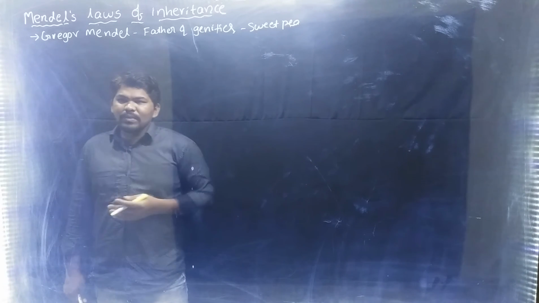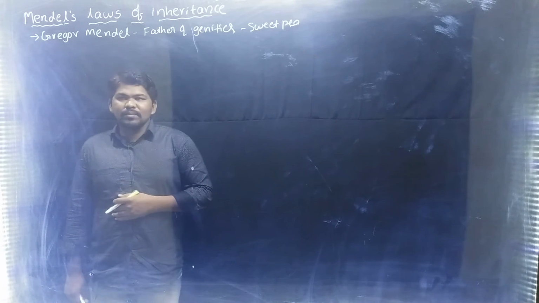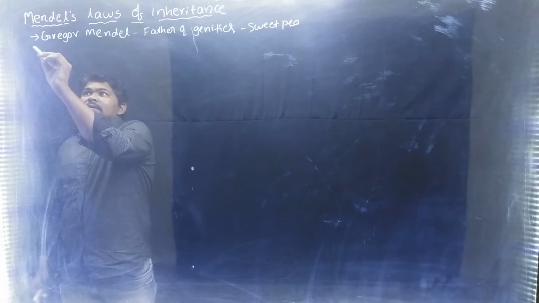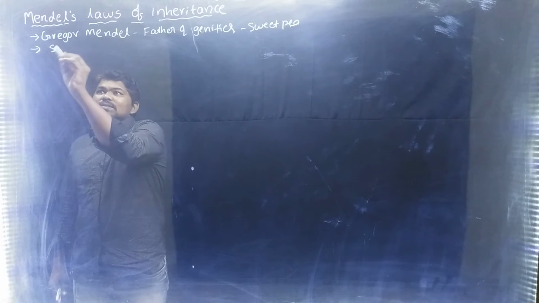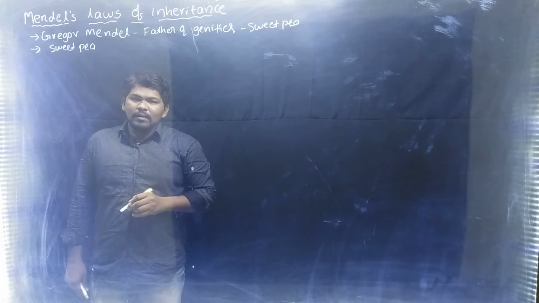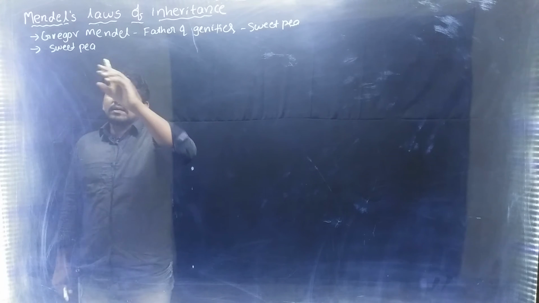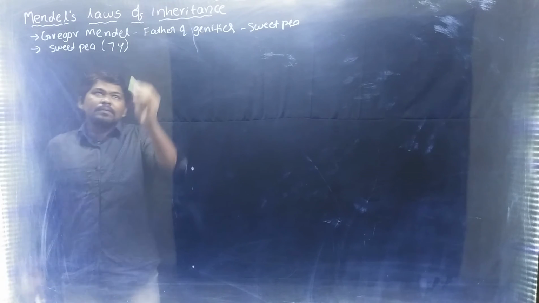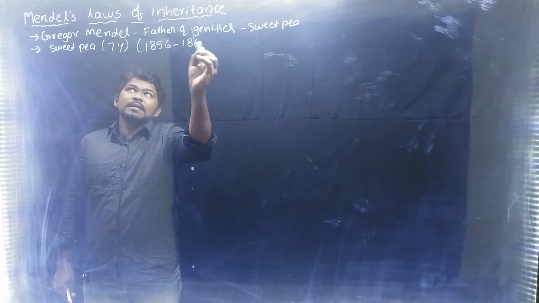Based on that, he proposed how characters are transferred from one generation to another generation by using the sweet pea. Mendel worked on the sweet pea plant for identification of how characters are transferred from one generation to another. He worked on sweet pea for 7 years, from 1856 to 1863.